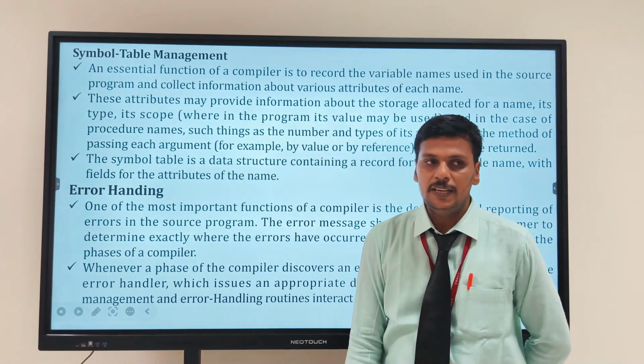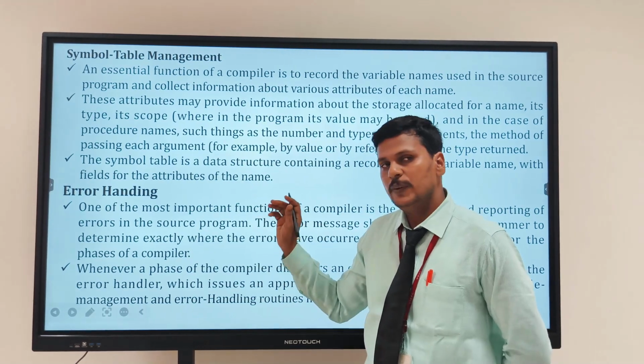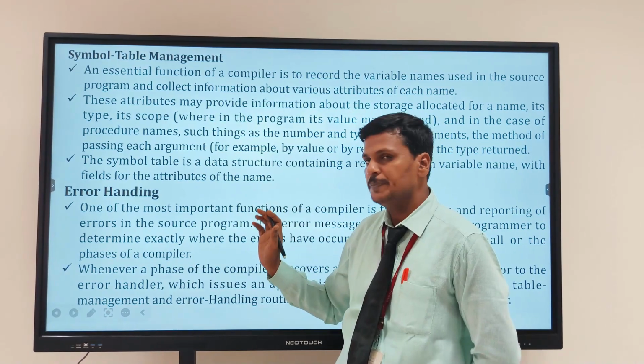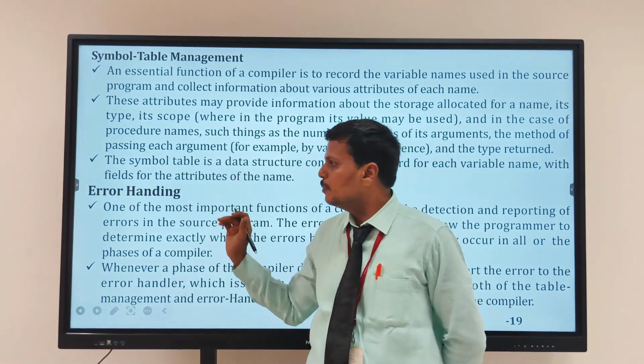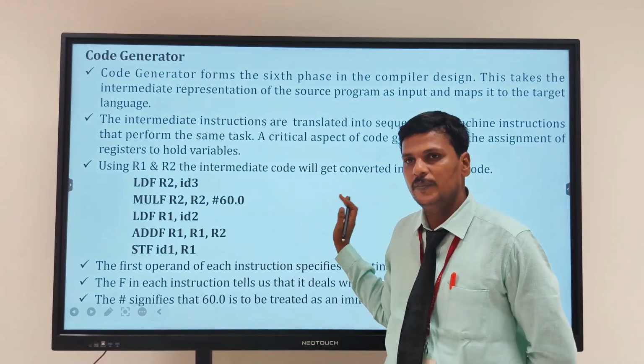Symbol table management and error handling. Symbol table management means that for each and every phase, the values will be stored in and retrieved from the symbol table. If any error occurs in the phases, it will be shown by using error handling. So these are the phases of a compiler.